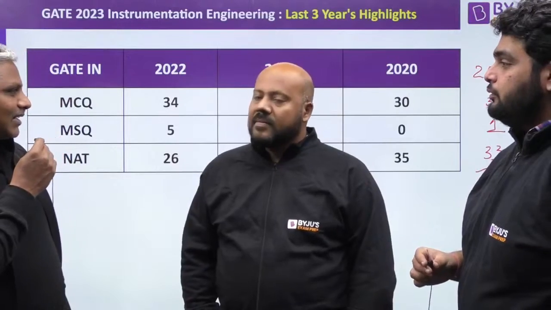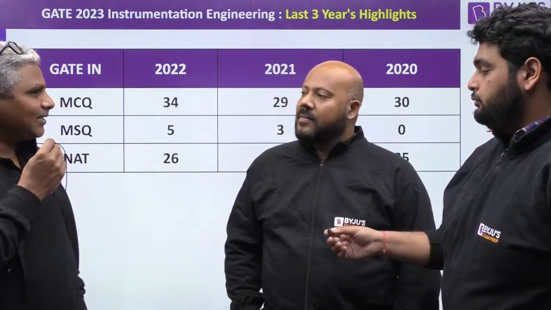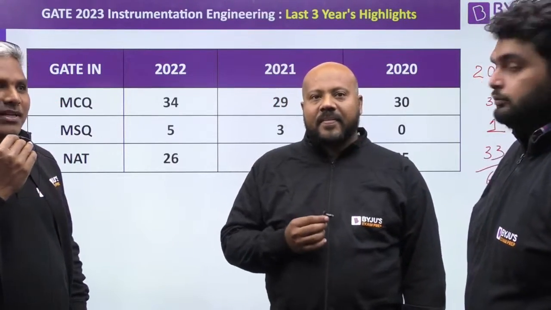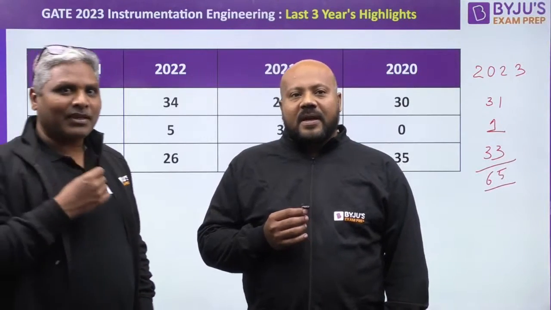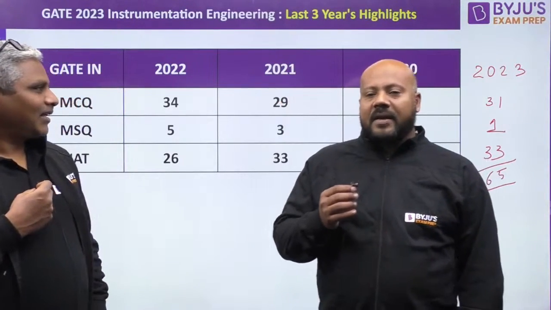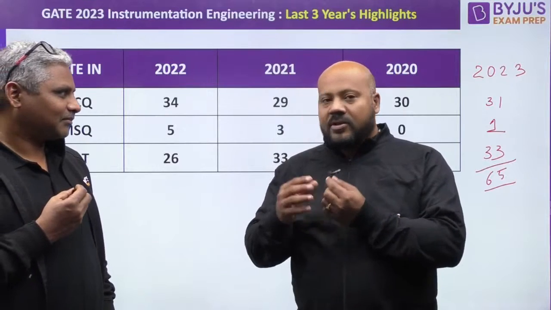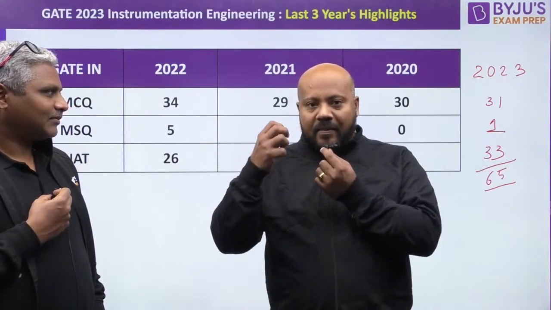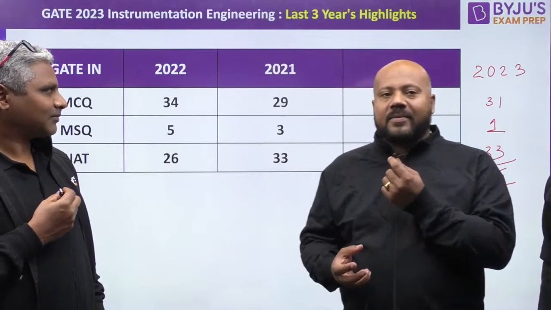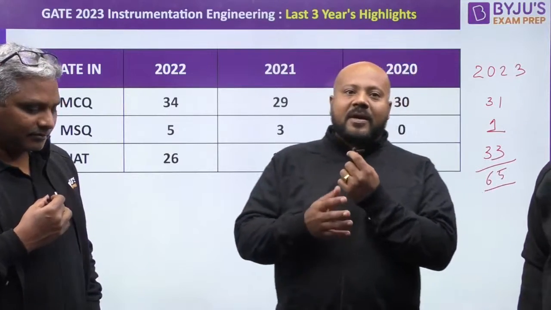Can we say, based on this, that with MSQs being only one, it is a little easier than last year? We can say that, because MSQs have more ambiguity. But it's not the only criterion, sir. Definitely, if you have a smaller number of MSQs, because for MSQs, unless you have a complete understanding of the core concept, you will not be able to handle them. Because there are multiple dimensions to anything.